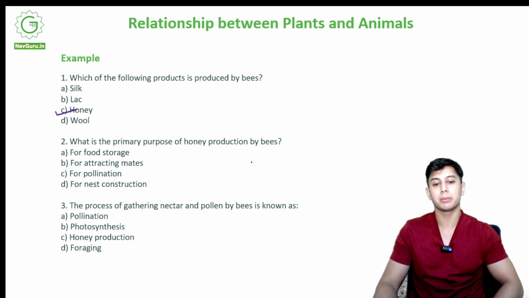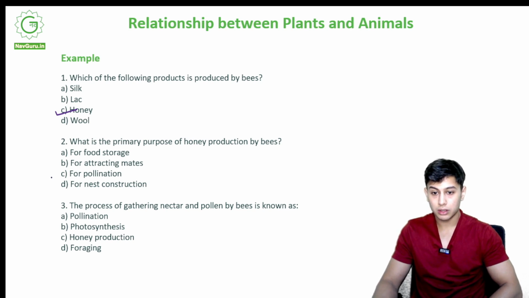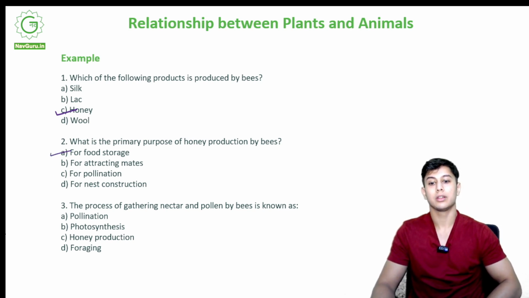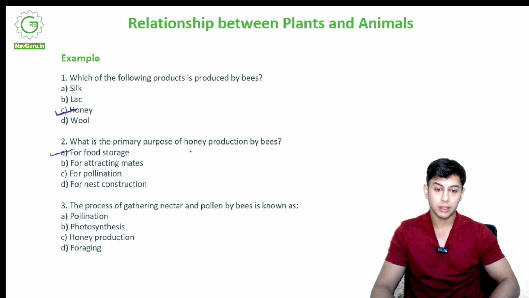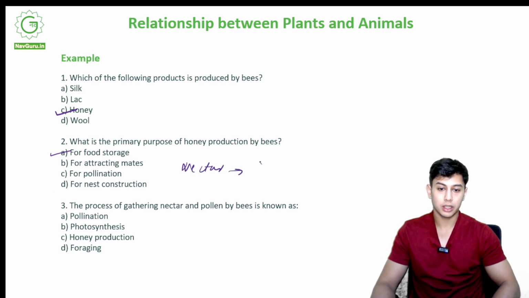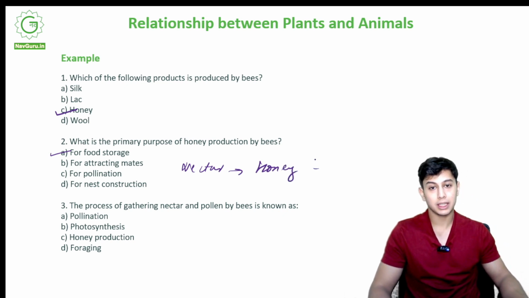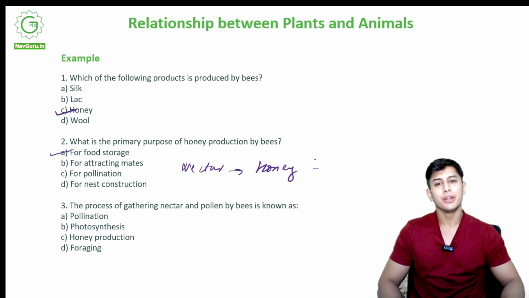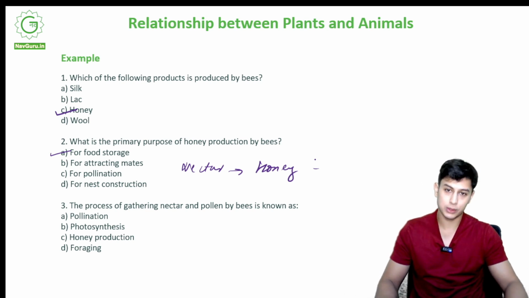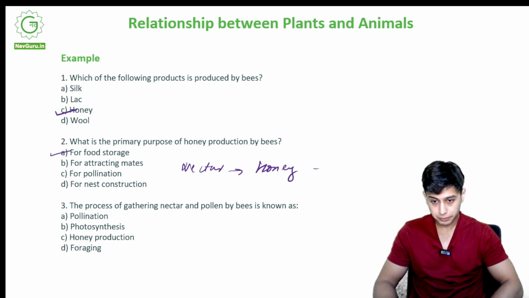What is the primary purpose of honey production by bees? For food storage, for attracting mates, for pollination, for nest construction. The correct option is option A, for food storage. Production of honey is for food storage. They make use of nectar and convert it into honey. Honey does not go bad, it will not go stale. Keep it for years, it will not go stale.